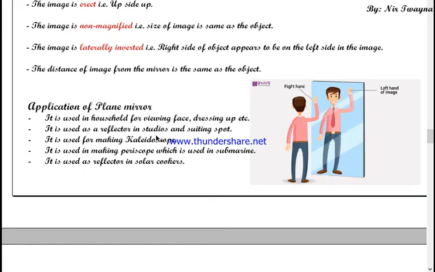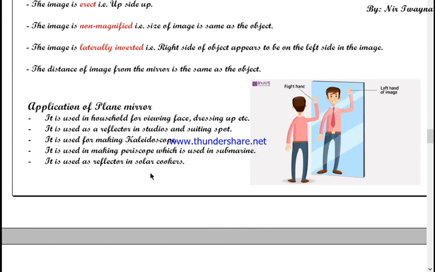Similarly, next one, see, it is used for making a kaleidoscope. Well, the kaleidoscope was in your project of grade 7. You have prepared a kaleidoscope as a project in grade 7, and what did you use for that? You used plane mirrors. And the next one is the periscope. Well, the periscope was also in your project, and you also prepared a periscope.